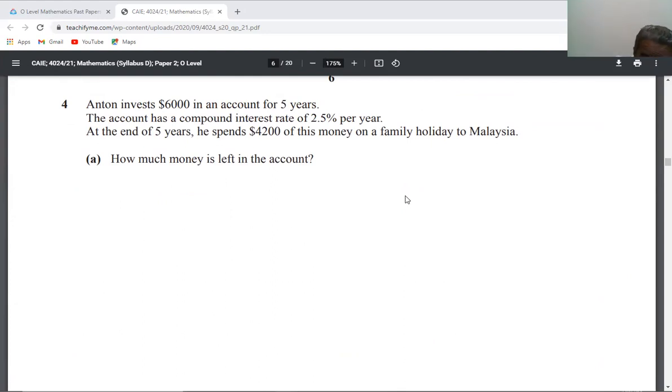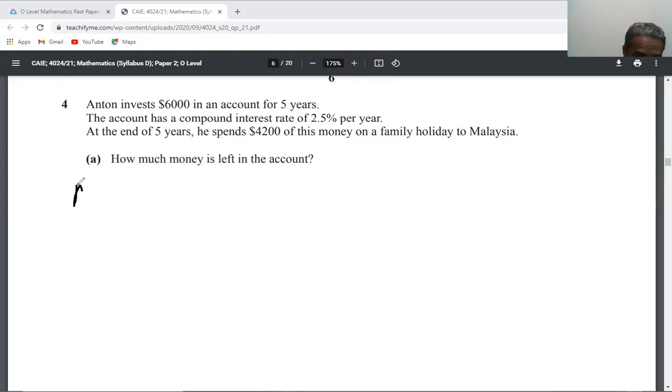But in the last line, he spends 4,200 of this money on a family holiday to Malaysia. How much money is left? So first of all, you will find the amount in the bank after 5 years by using the compound interest method.